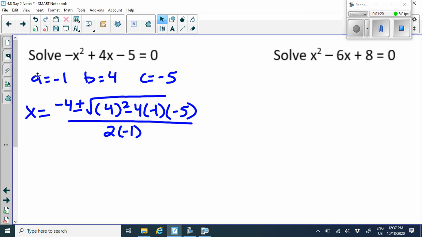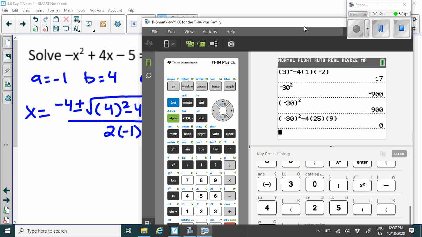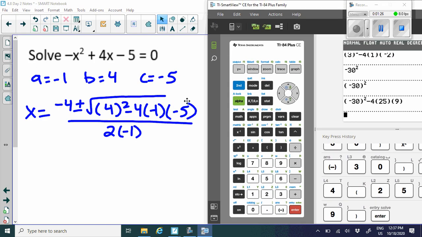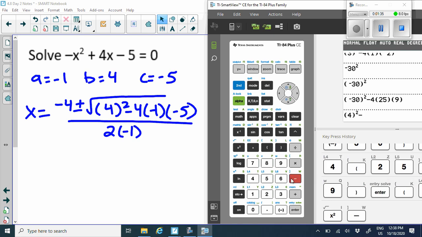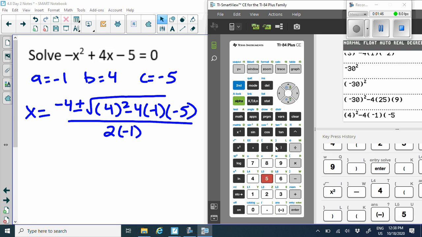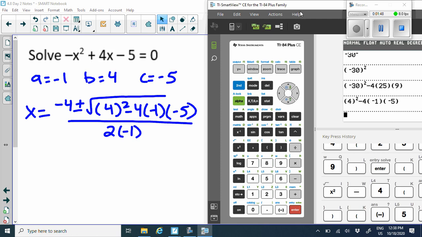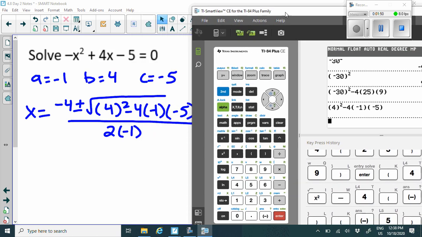Okay, now we're going to use our calculator like we did before. Please use your calculator, okay? It makes it a lot easier. So what we see underneath the square root, we're going to plug it into our calculator. So first I do parentheses 4 squared. Then I do the minus sign, 4 times. Make sure you use the negative to represent negative numbers. If you use the subtraction, it will say error. And then another parentheses for the -5. And when we do that, we get -4.